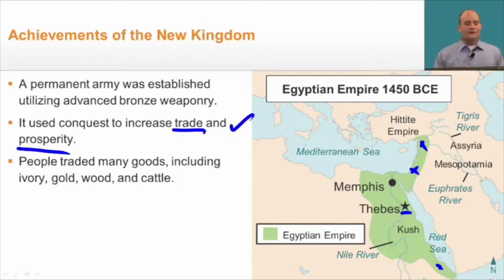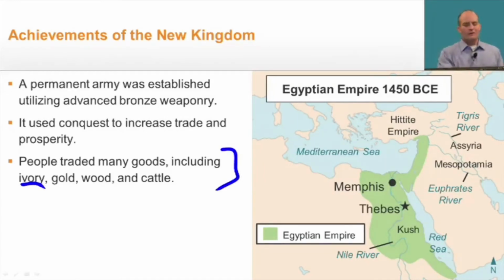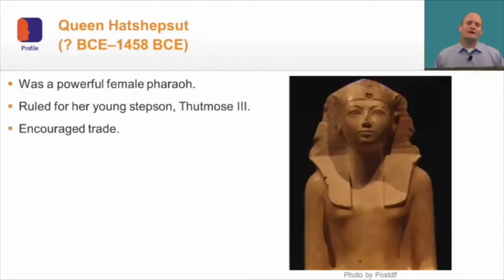And this led to increased prosperity. And this prosperity allowed for new temples and new building projects to take place. In regards to the trade, people traded a number of goods, including ivory, gold, wood, and cattle between all these different locations. Now, one major pharaoh during this time period was Queen Hatshepsut.